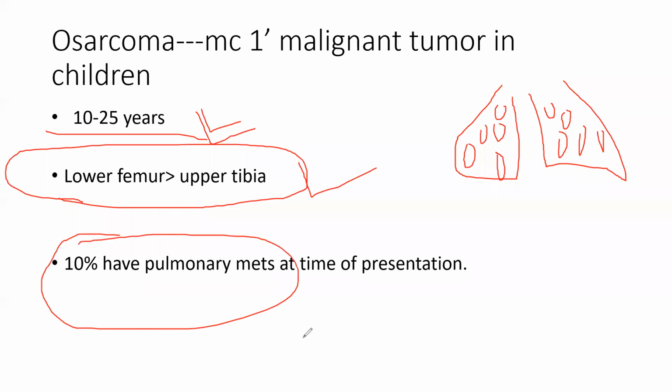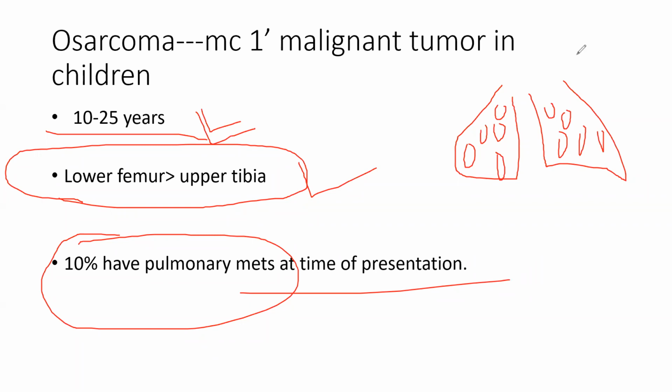Pulmonary mets are present at the time of presentation, every time these children present. So in any child with osteosarcoma, you first have to see the CT scan of the chest, just to rule out whether you have to operate or not. Most of the time you cannot operate, because the patient is going to die whatever you do, since the pulmonary mets have already spread.